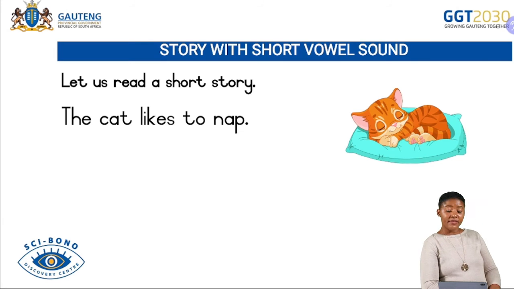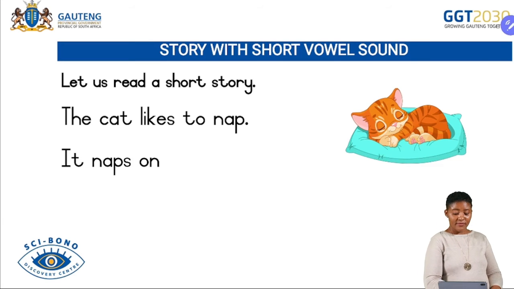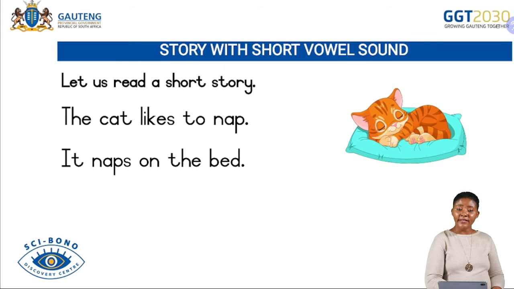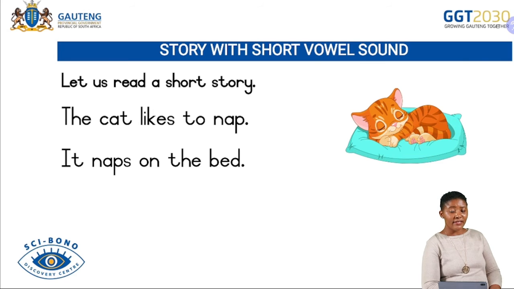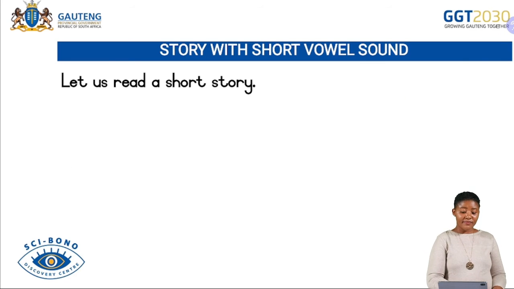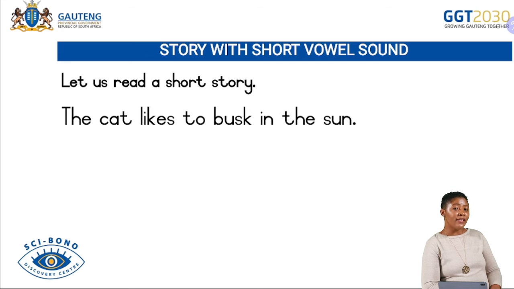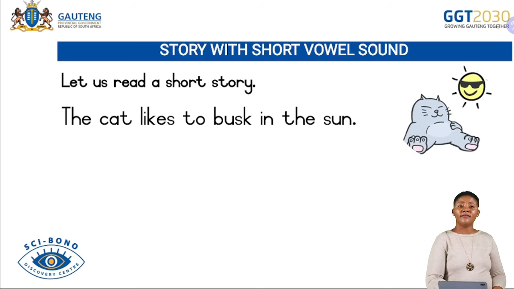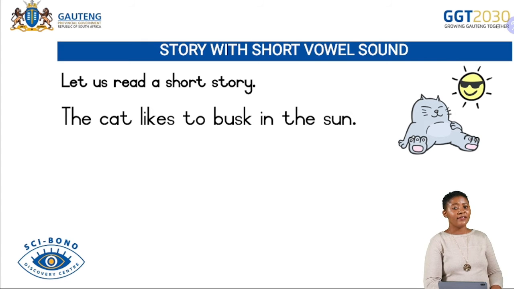All right. The cat likes to nap. It naps on the bed. Can you see? It naps on the bed. Can you see the cat? And the cat likes to bask in the sun. Look at your picture. The cat likes to bask in the sun.